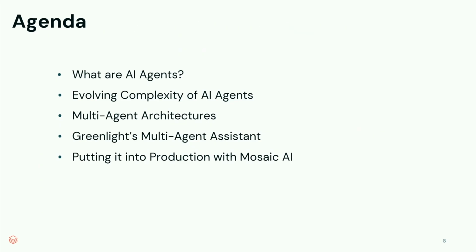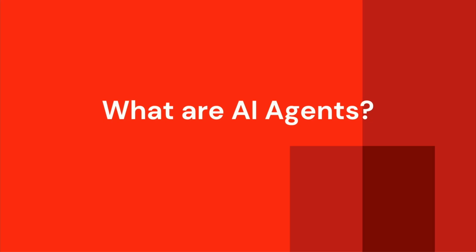All right, so here's today's agenda. First of all, we're going to give a quick recap over what is an AI agent. And then Tim here will walk us through the evolving complexity of AI agents, starting from a really simple prompt agent all the way to one that's capable of handling tool calls and everything else. And then I'm going to talk about multi-agent architectures, as well as Greenlight's multi-agent assistant that you guys just saw earlier. And then at the very end, Tim will put everything together into production, and we'll talk about evaluation and monitoring.